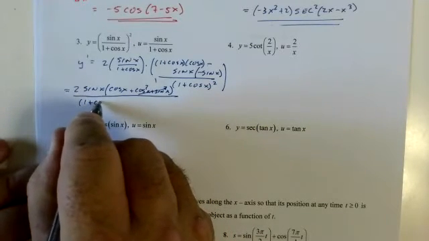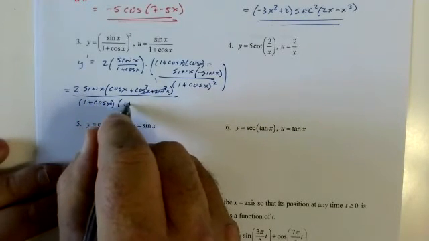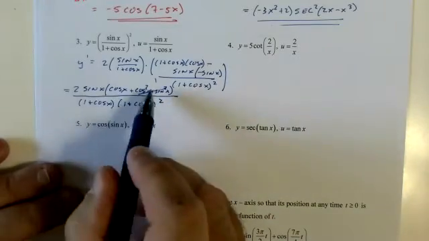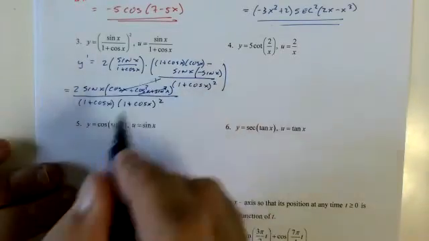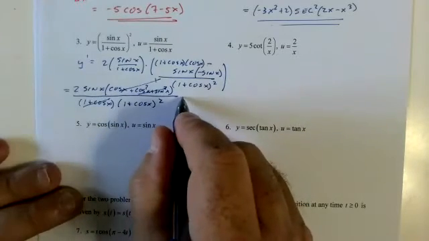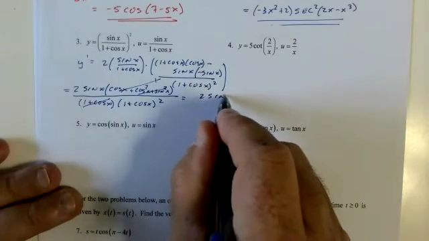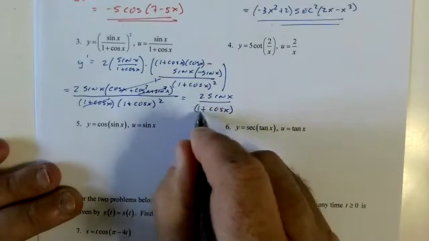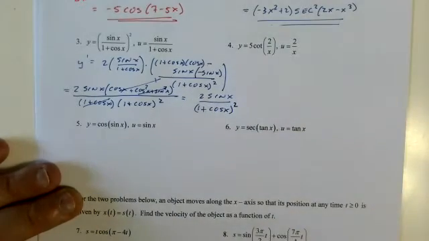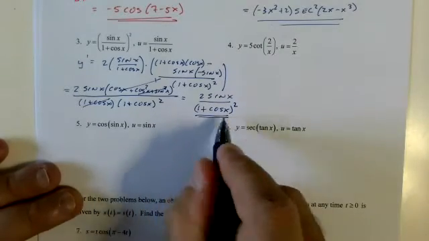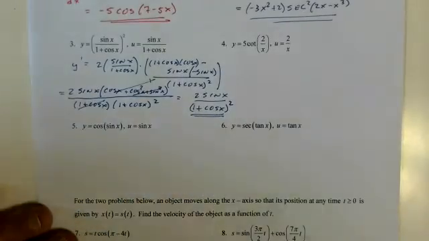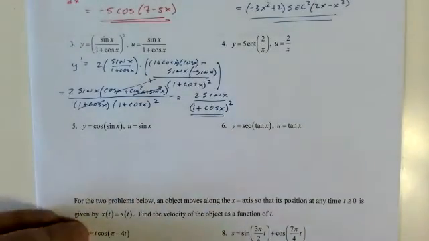I'm leaving this out here on purpose, because that's cosine plus 1. So that drops and that drops. Equals 2 sine of x over 1 plus cosine of x squared. I generally leave enough room to do these problems, but on occasion, like this one, it gets a little tight. Do apologize.